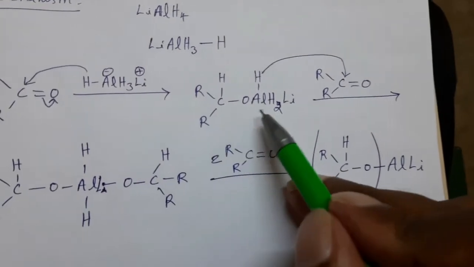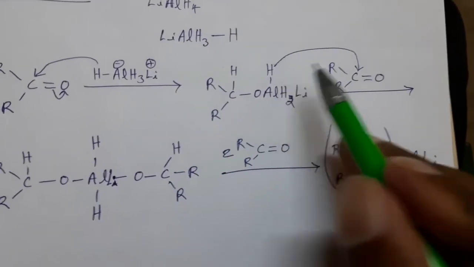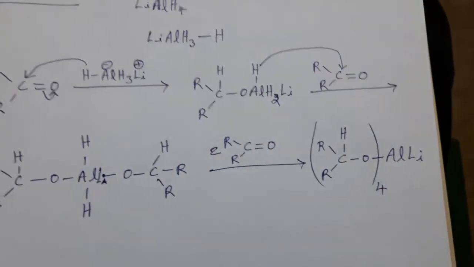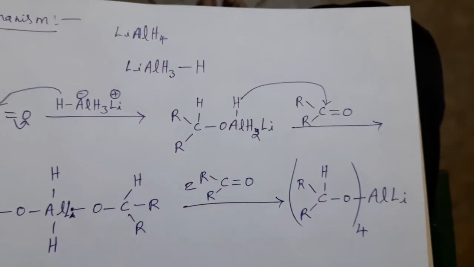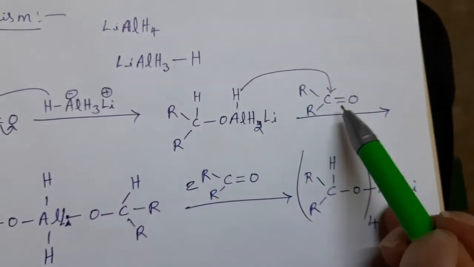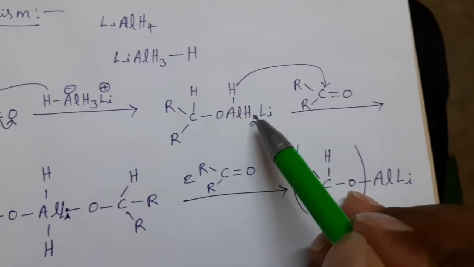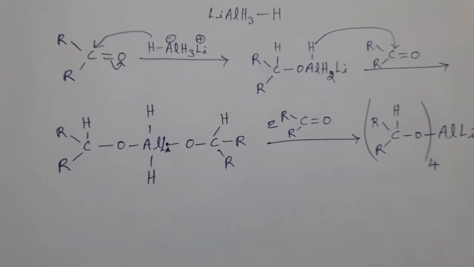Next, from this AlH3, I am writing AlH2 hydrogen. This species attacks another acetone molecule, another ketone molecule. That means this hydride ion attacks this carbon atom and the remaining part attaches to this oxygen. Then we can get this one.